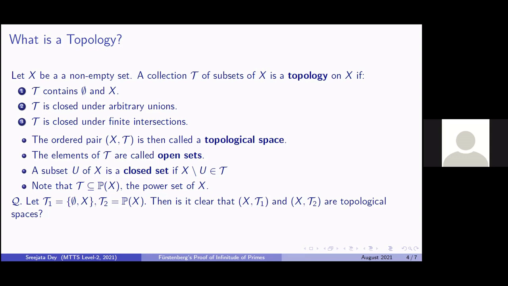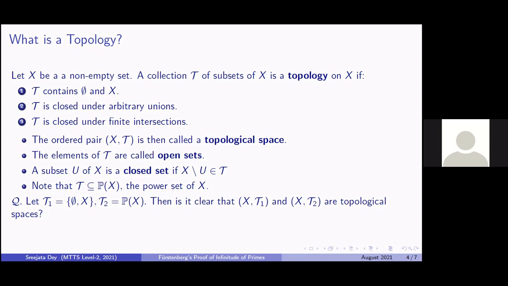Now for tau2, the empty set and X are subsets of X, so they obviously belong to the power set of X. So criteria 1 is met. Now, if you consider any arbitrary collection of sets in tau2, they come from the power set of X, so they will be subsets of X. And if you take unions and intersections of subsets of X, you won't get anything which is not a subset of X. So whatever it is, it will belong to the power set of X. That is why (X, tau1) and (X, tau2) are topological spaces.